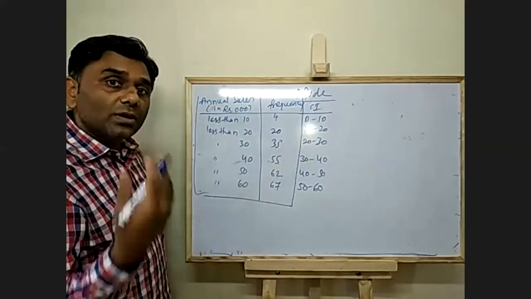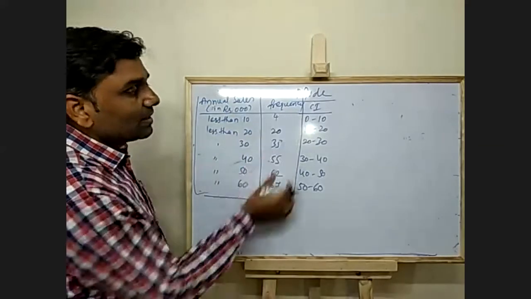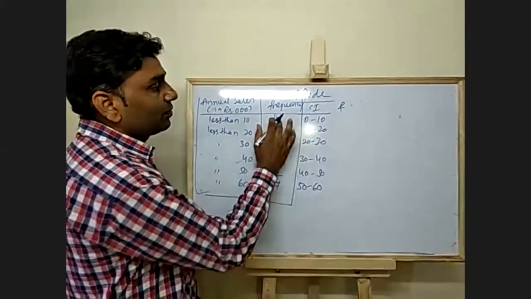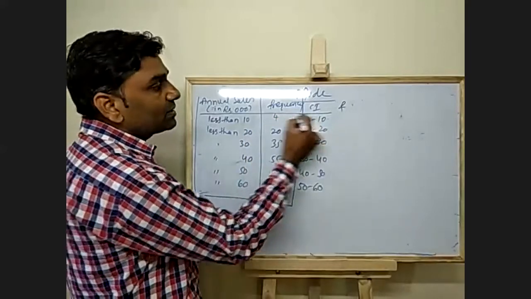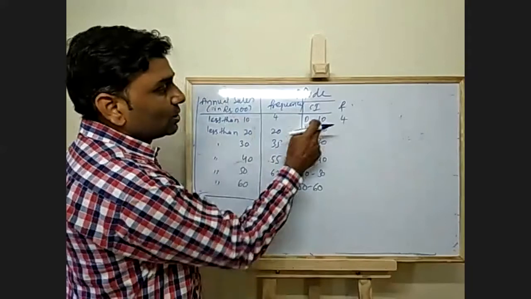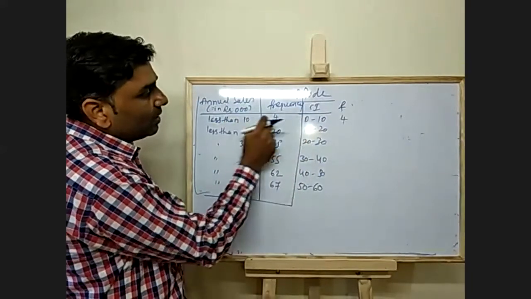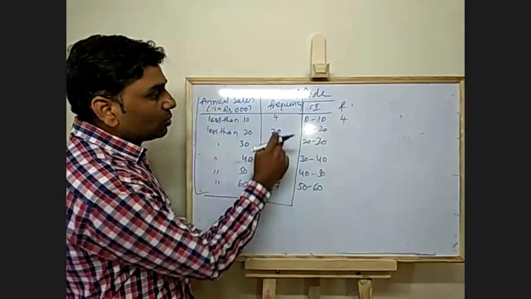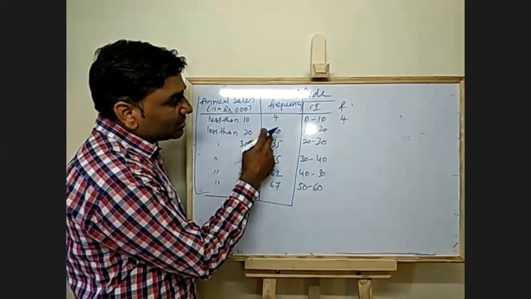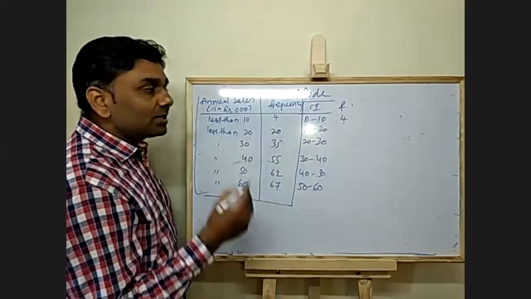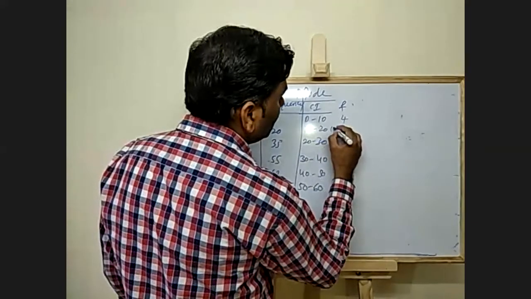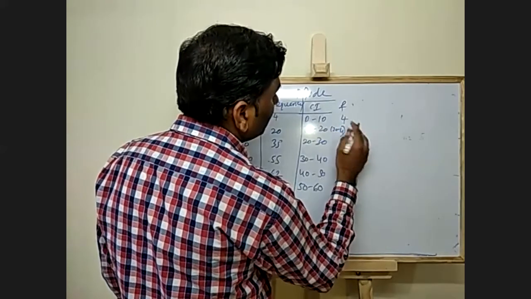More than data is also cumulative. So for less than data, cumulative frequency, convert it into frequency. When it is less than, the first one stays as it is, 4 as it is. So less than 10, only 4 are there. Now how to calculate this frequency? What you have to do is this minus this. That is 20 minus 4.